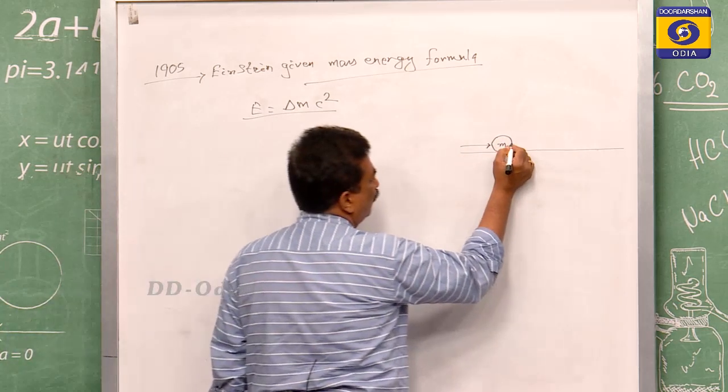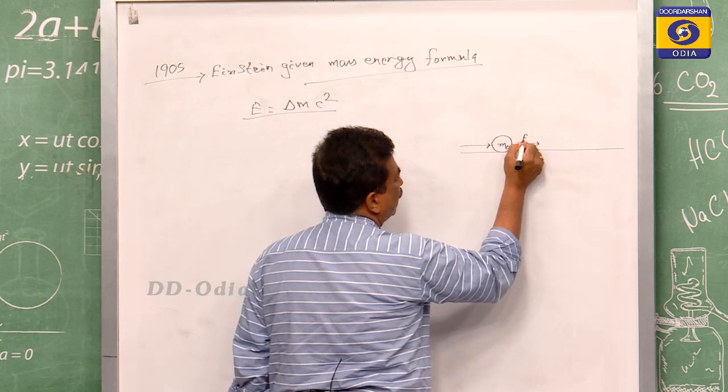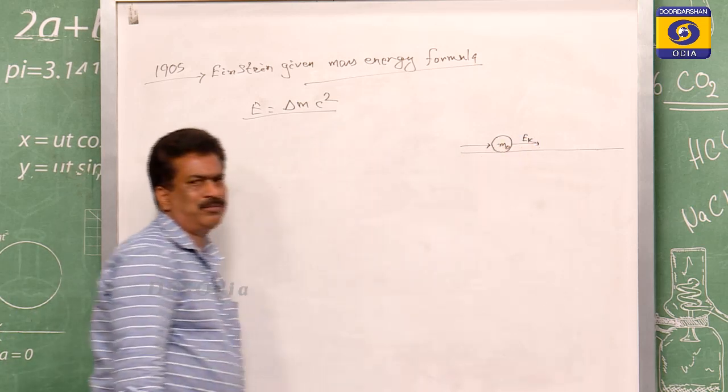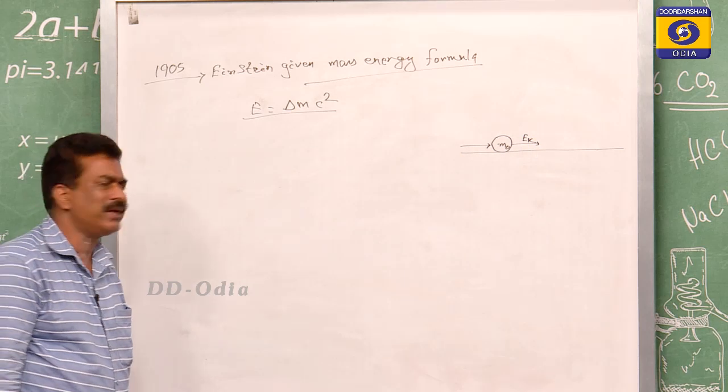So when it is moving, it must move with some energy, and due to the motion that energy is the kinetic energy.